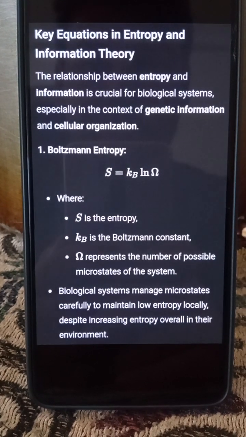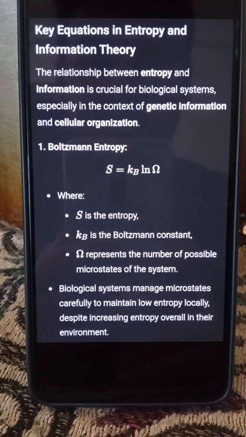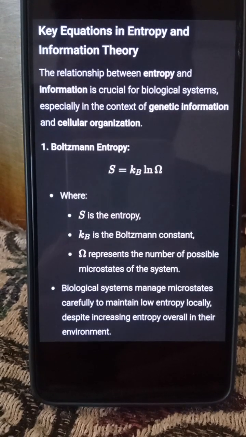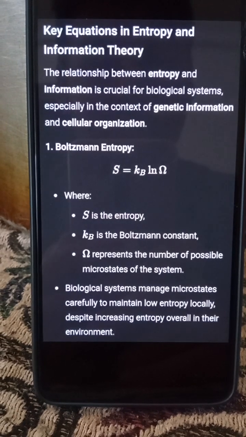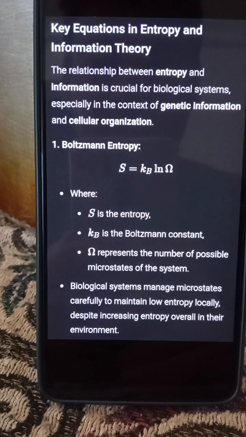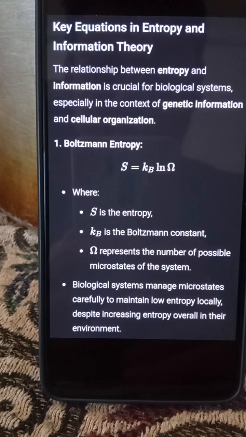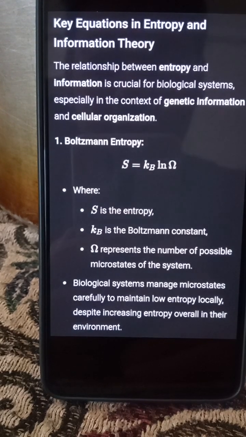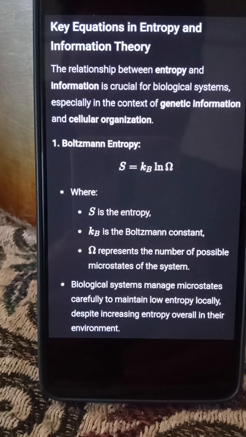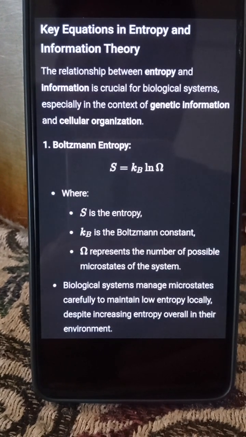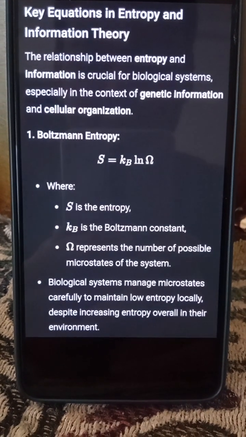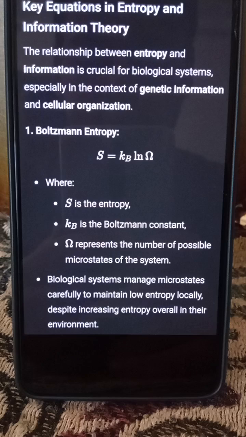The relationship between entropy and information is critical for biological systems, especially in the context of genetic information and cellular organization. Boltzmann entropy is S equals k_B ln Ω, where S is the entropy, k_B is the Boltzmann constant, and Ω represents the number of possible microstates of the system. Biological systems maintain microstates carefully by maintaining low entropy locally, while increasing entropy in the environment.